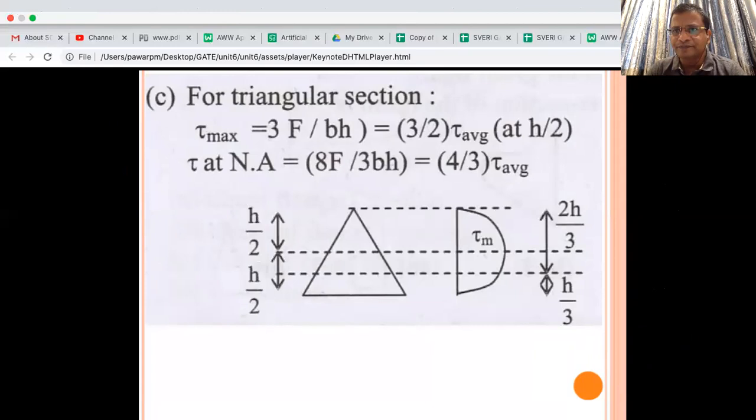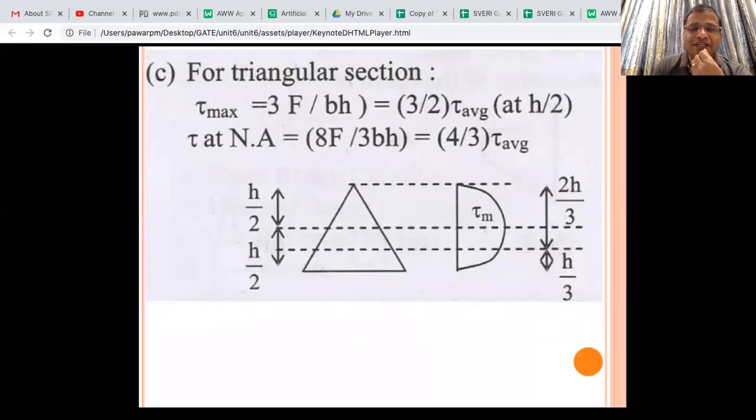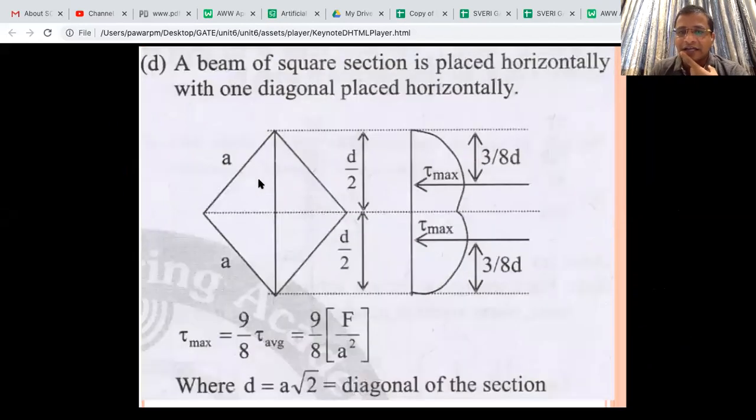As I told you, except in the case of the triangle, for all other typical diagrams, and of course the rhombus also, the maximum stress is not at the neutral axis. It is at two locations, 3 by 8 of D from the bottom and from the top.